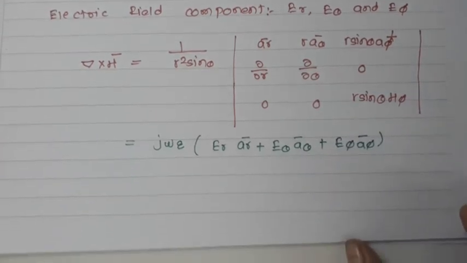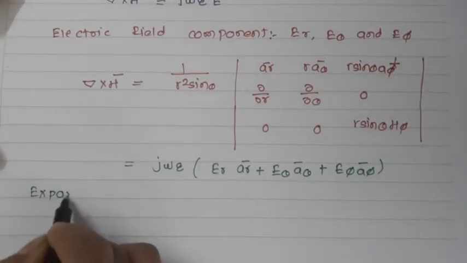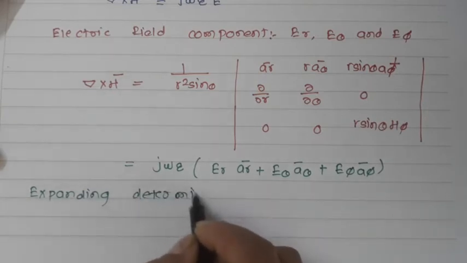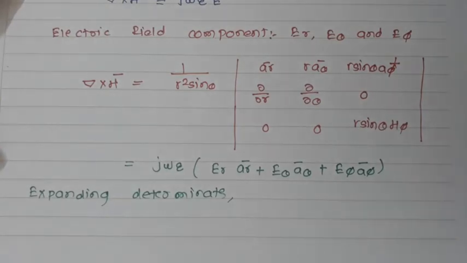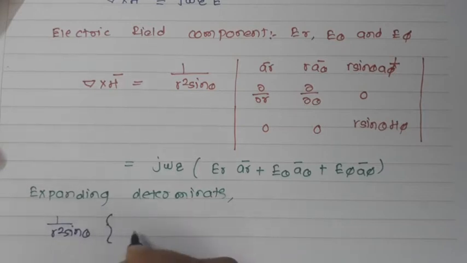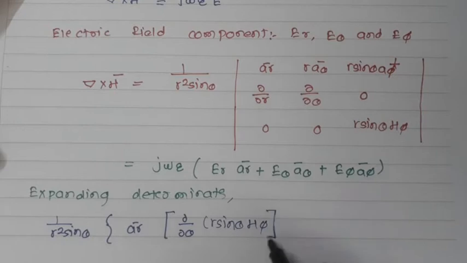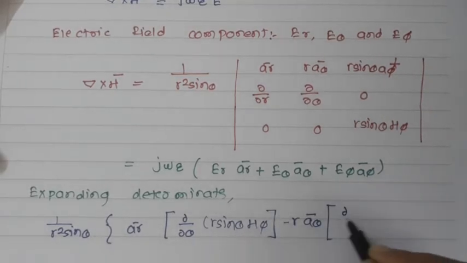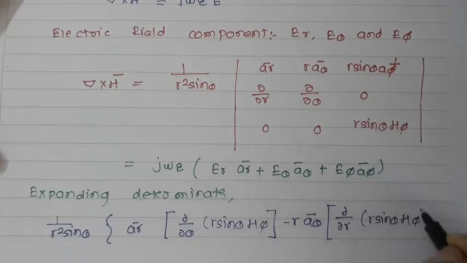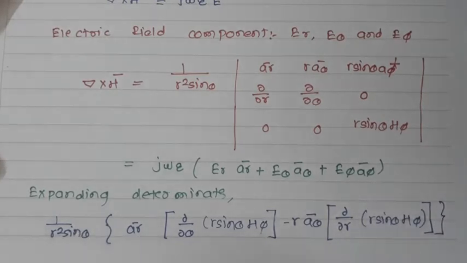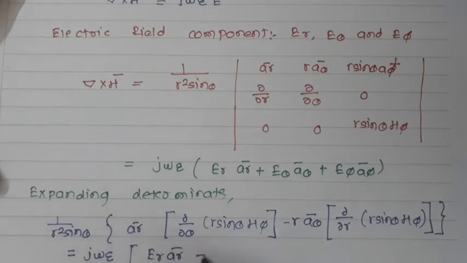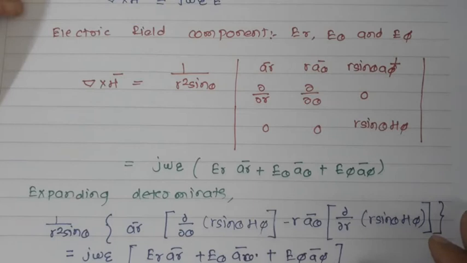So expanding the determinant, I can write this equation in this way: 1 upon r square sine theta, ar bar d by d theta of r sine theta H phi, minus r a theta d by dr of r sine theta H phi, is equal to j omega epsilon Er ar plus E theta a theta plus E phi a phi. So I have two equations. Now let us compare these two equations to get another equation.